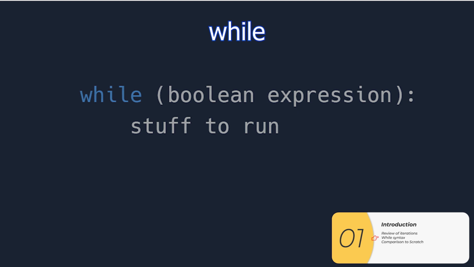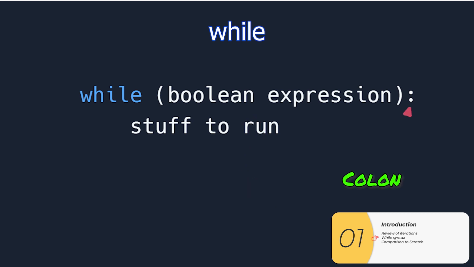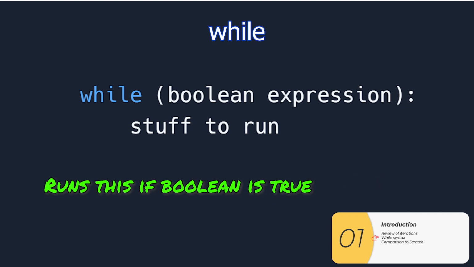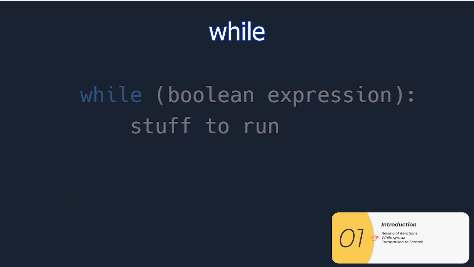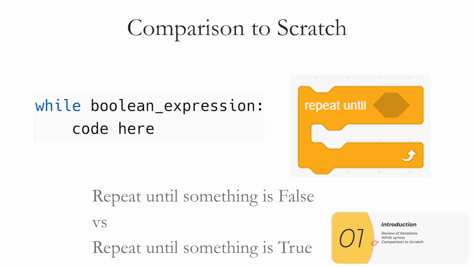Here is the syntax for the while. The command is a while. After the while, there's going to be a Boolean expression, and you run the code inside the while until that Boolean expression is false. End of the line, you have a colon. And inside the while, or indented, that's what you're going to run until that Boolean expression is false. If you've previously learned Scratch, it's very similar to repeat until. It's just that in Python, you're repeating until something is false, and in Scratch, you repeat until something is true.